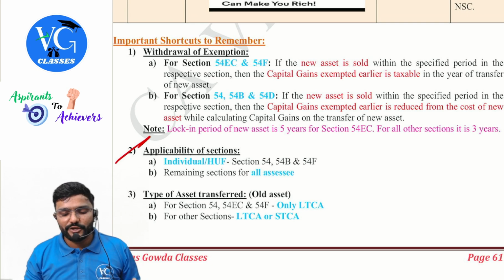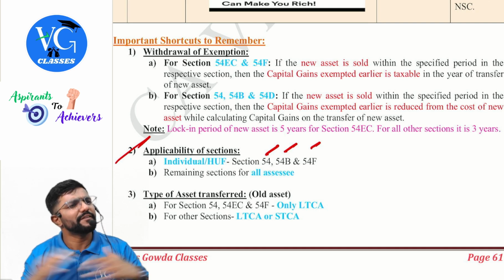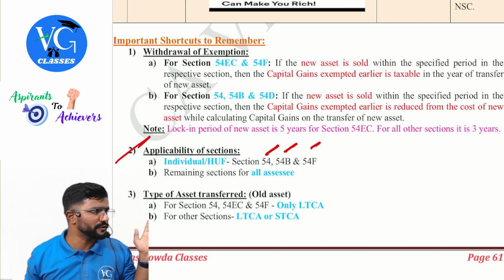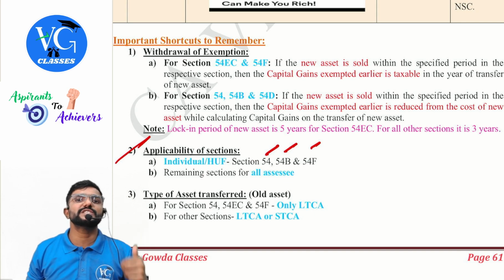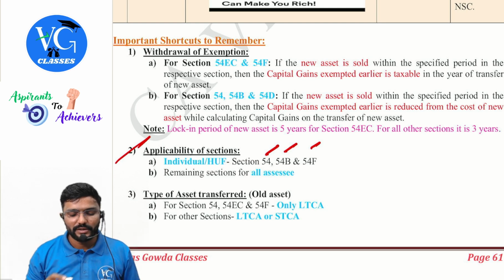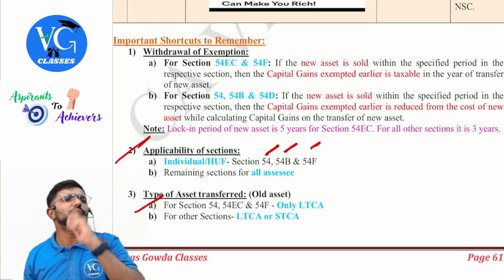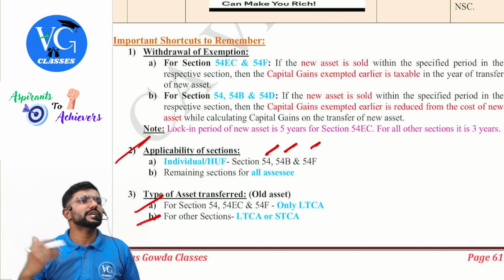For individual and HUF, it is only 54, 54B and F. Whereas other sections are for everyone. Everyone includes individual and HUF also. Next, type of asset transferred. That is the old asset which you have transferred. Which one should it be? Short term or long term? For 54, 54B and F, they have clearly told long term. Whereas for other sections, it is either long term or short term.